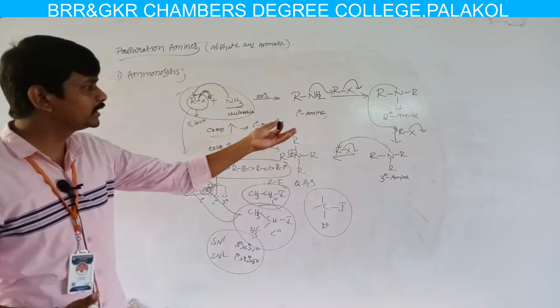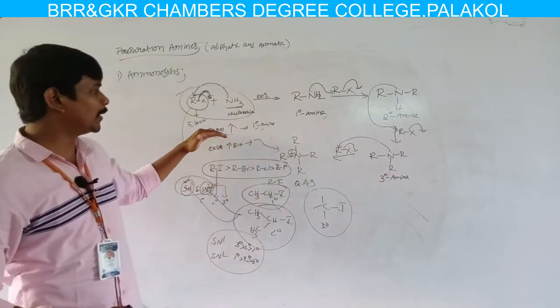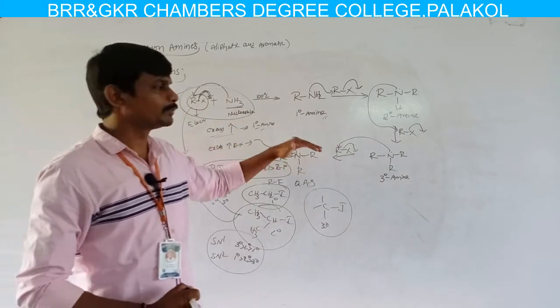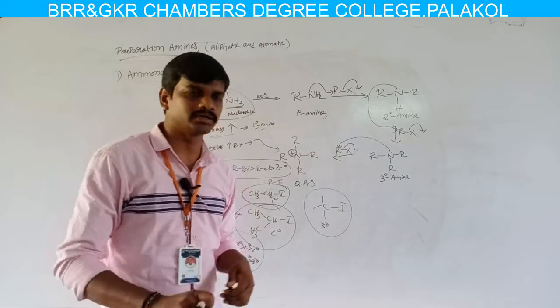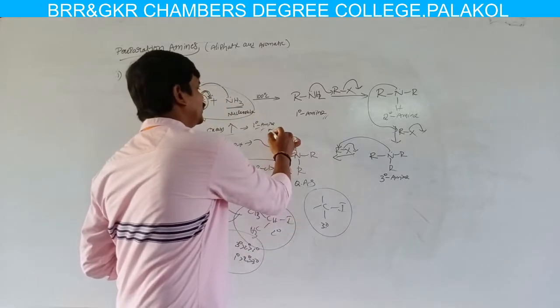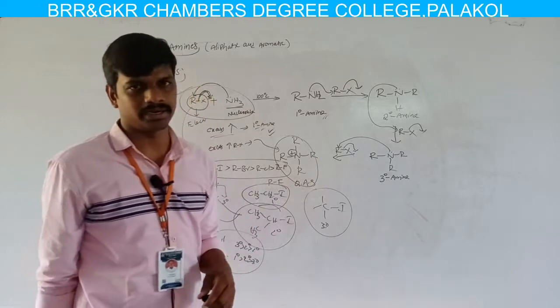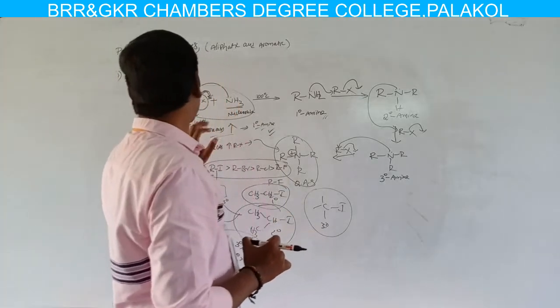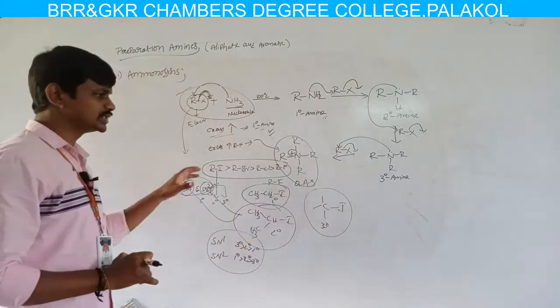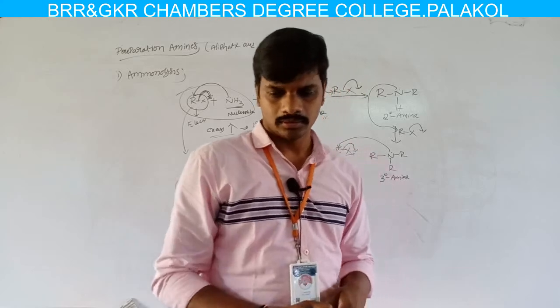So how can we reduce this drawback? By using an excess of ammonia, we can get primary amines. If we use an excess of ammonia, then we get more of the primary amine product, and the yield of the quaternary ammonium salt decreases. This is about the ammonolysis reaction. So by using this ammonolysis reaction, we can prepare amines.